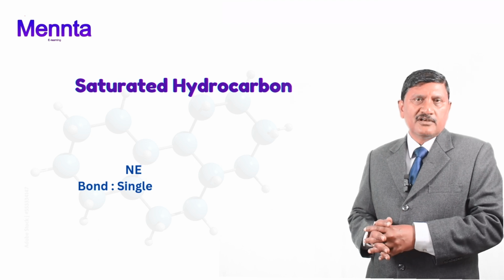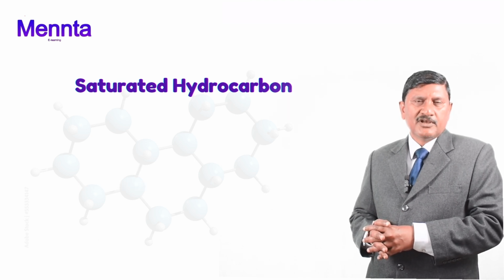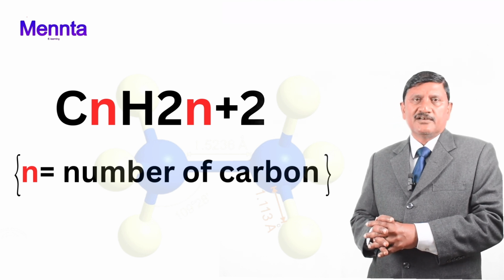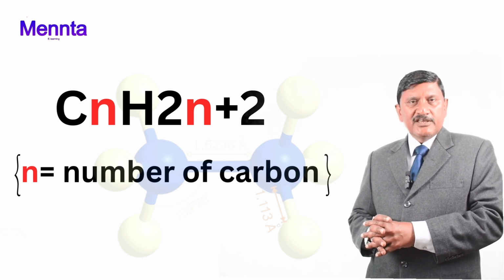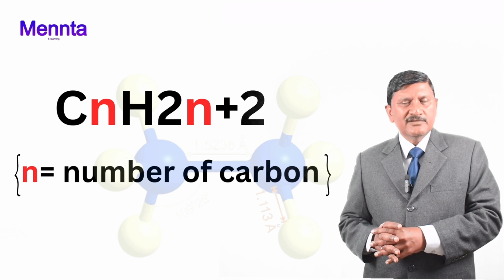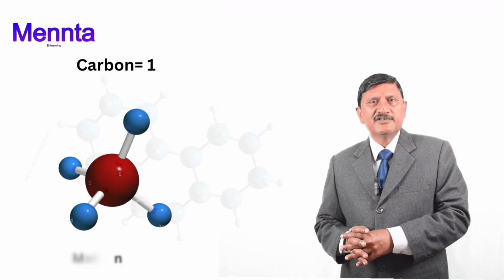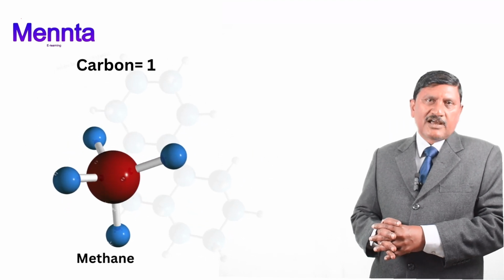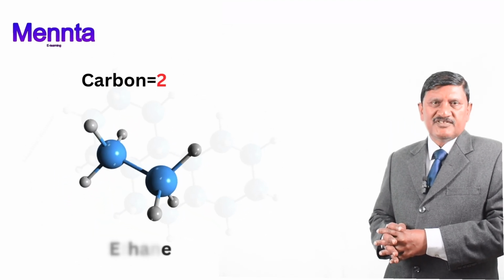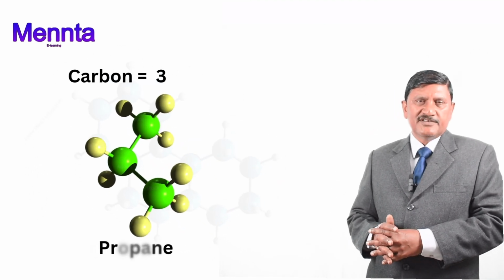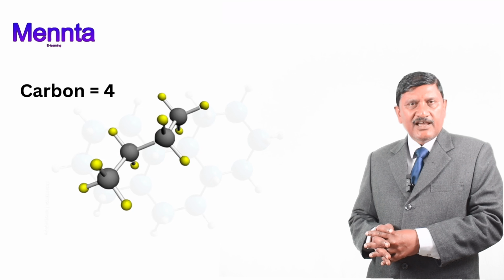It starts with the first member of carbon, where in CnH2n+2, n is the number of carbon. If the number of carbon is 1, it is called meth. If 2, it is eth. Where carbon is 3, it's prop. Similarly, carbon 4 is but, and carbon 5 is pent, then hex, hept, and so on.